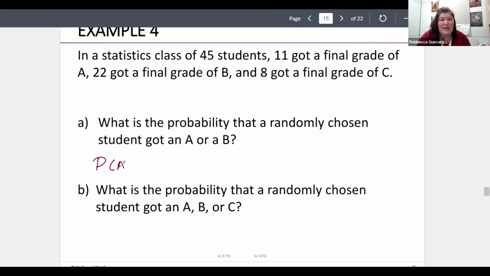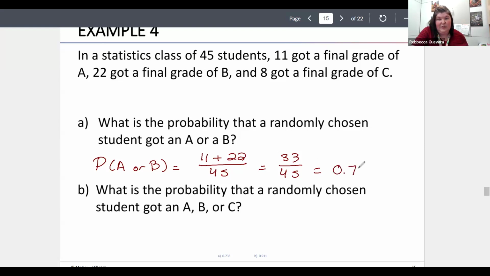So the probability of an A or a B, we can just go, okay, so we got 11 A's and 22 B's out of 45 students. So that's 33 out of 45. So that's 0.73. So there was a 73% chance that somebody in the statistics class would have gotten an A or a B.